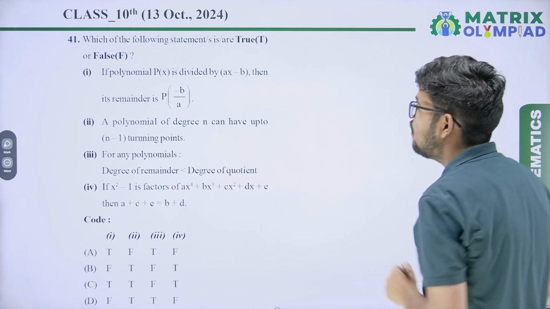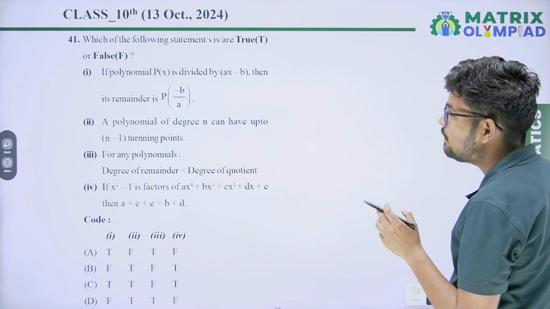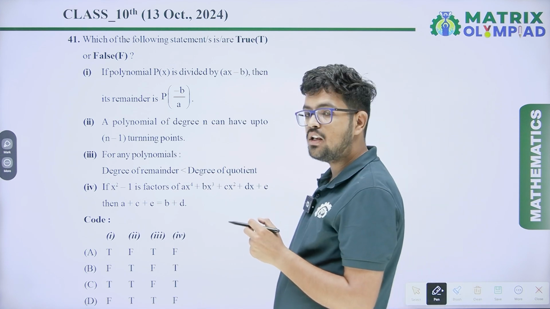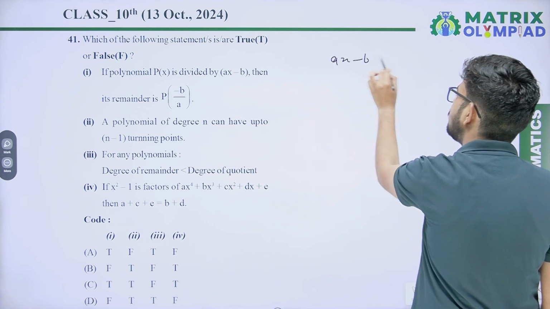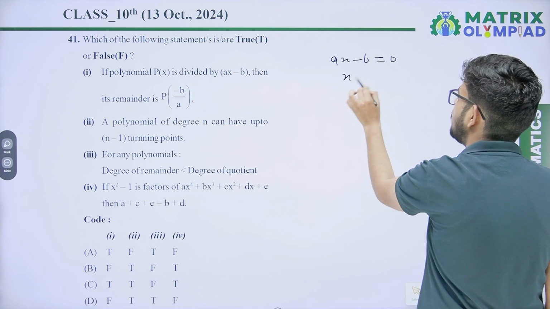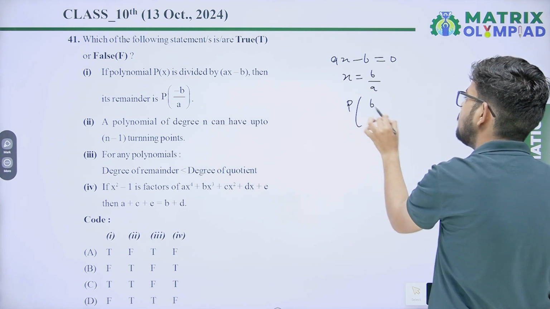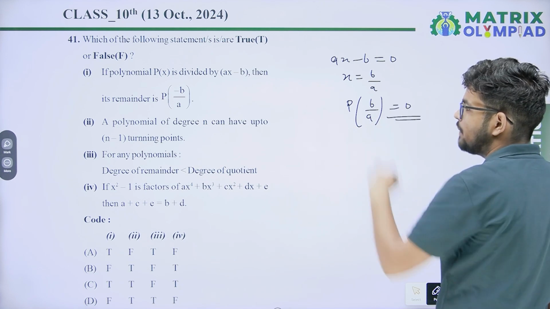Our next question: which of the following statements is true or false? First, if the polynomial p(x) is divided by ax minus b, then its remainder is p(minus b by a). If it is divided by ax minus b, put ax minus b equal to 0. So from here the value of x is b upon a. So p(b upon a) will be the remainder, not p(minus b by a). So this is false.